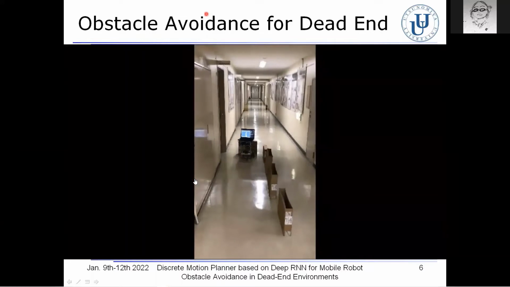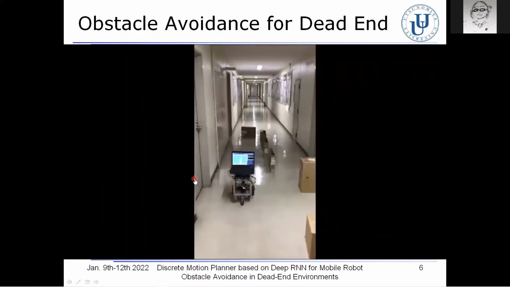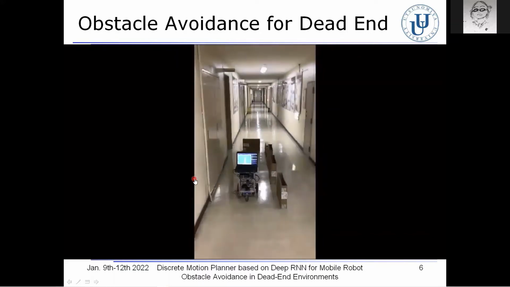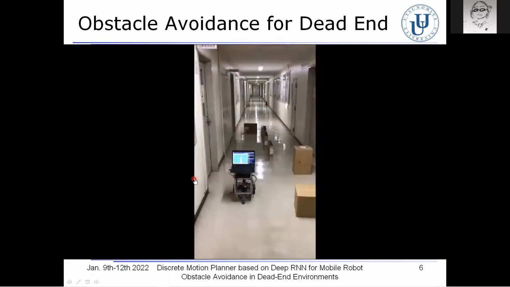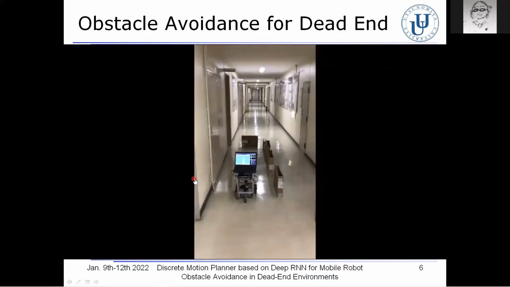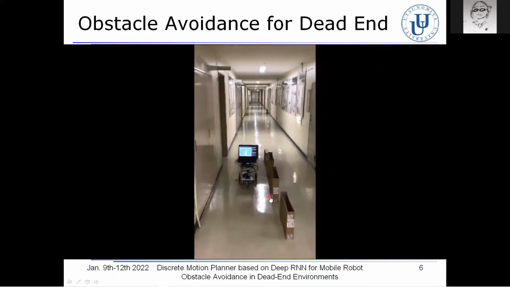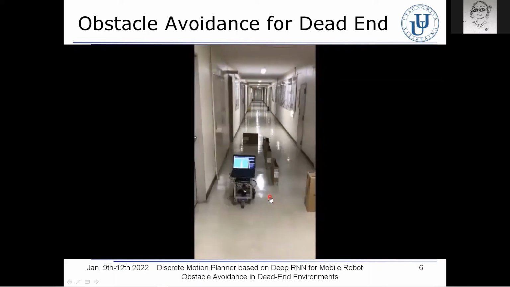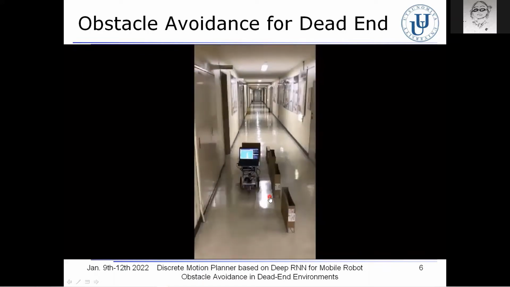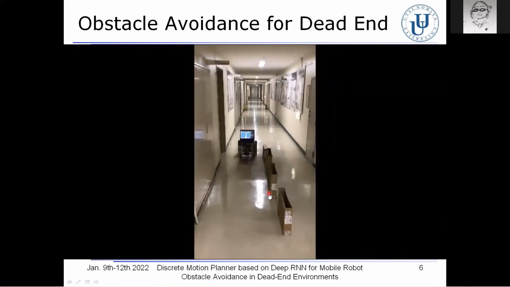However, as you can see in this movie, once the robot stops, it is impossible to restart navigation toward the goal destination. This problem occurs when the environment is changed due to newly appeared obstacles, and a dead end is formed by these obstacles, as you can see here. To our knowledge, mobile robots based on the previous E2E motion planners are not able to escape from the dead end and continue navigation.